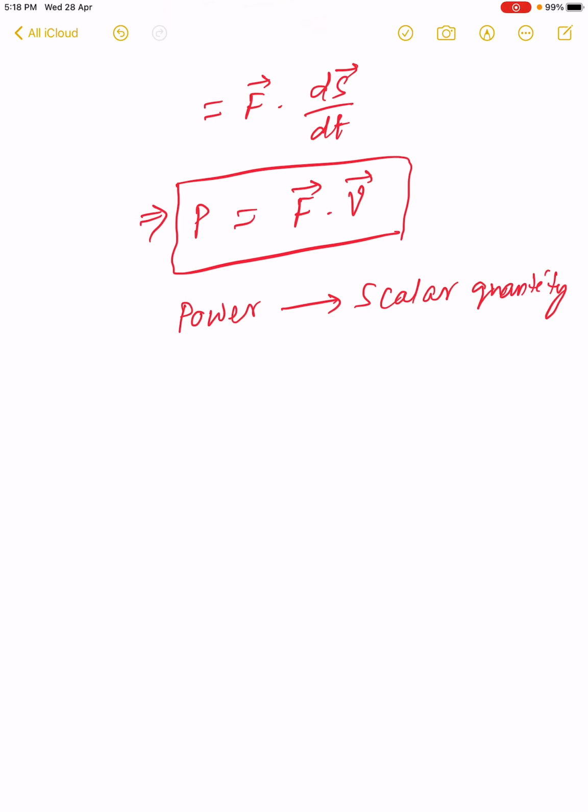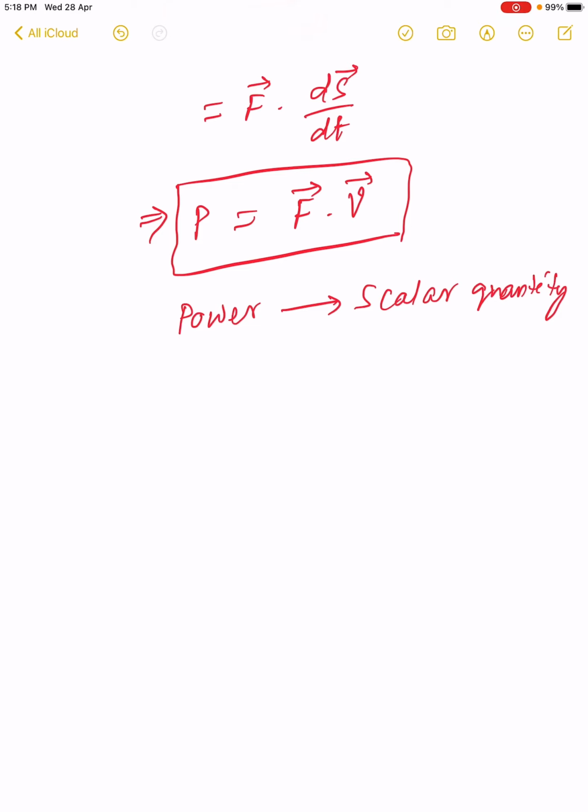We know that the bigger unit of power is the watt. Similarly, in a practical unit, the bigger unit of energy is written as the kilowatt. Kilowatt is the bigger unit of power.